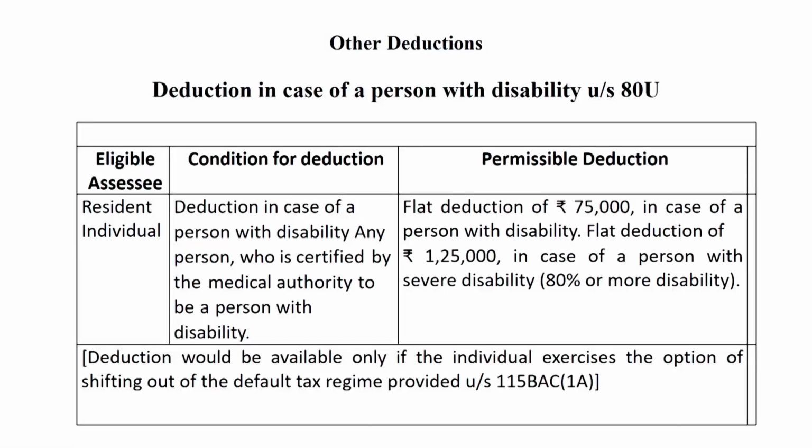Other deductions. Dear students, in the case of other deductions, a very prominent and famous deduction is under section 80U. Under section 80U, the deduction is the last deduction of the deduction series, and I also say deductions, exemptions, and rebates are part of tax avoidance.